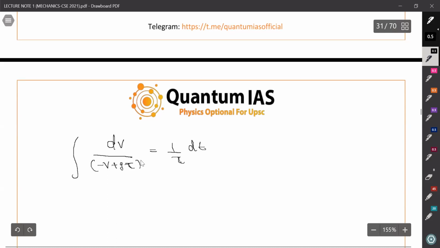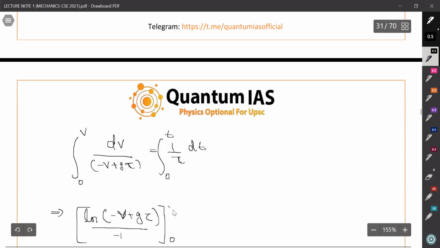And we know that at t equals 0, its velocity is 0. So we need to find the velocity at time t. When you solve this equation, you will get ln of minus v plus g tau upon minus 1, and we have to put the limit from 0 to v, and 0 to t by tau.